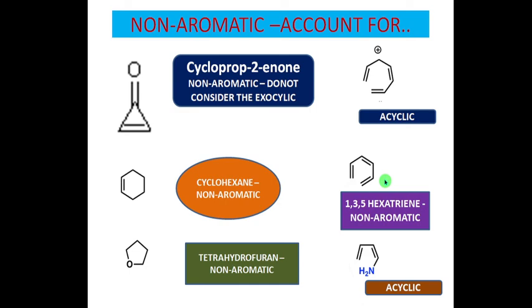Similarly, the compound 1,3,5-hexatriene is often discussed along with benzene. So this sigma bond is present here, and the compound is said to be benzene. Whereas in the absence of this sigma bond, the compound is 1,3,5-hexatriene, the cyclic rule is absent, so the compound is non-aromatic. Similarly, here also the cyclic rule is absent, and the compound is acyclic in nature.